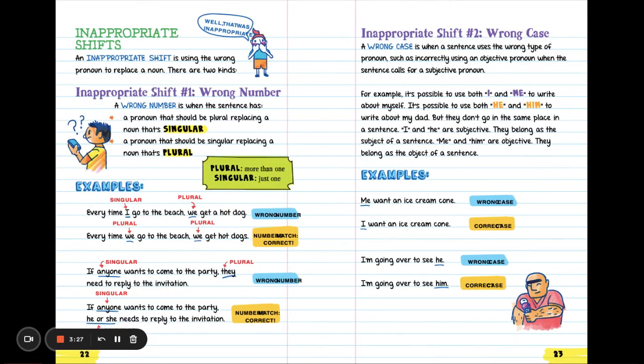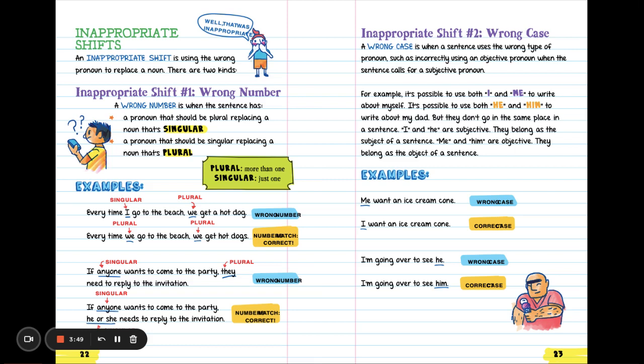Inappropriate shifts. An inappropriate shift is using the wrong pronoun to replace a noun. There are two kinds. The first one is a wrong number. A wrong number is when the sentence has either a pronoun that should be plural, replacing a noun that's singular, or a pronoun that should be singular, replacing a noun that's plural. Okay, plural means more than one, singular means just one.